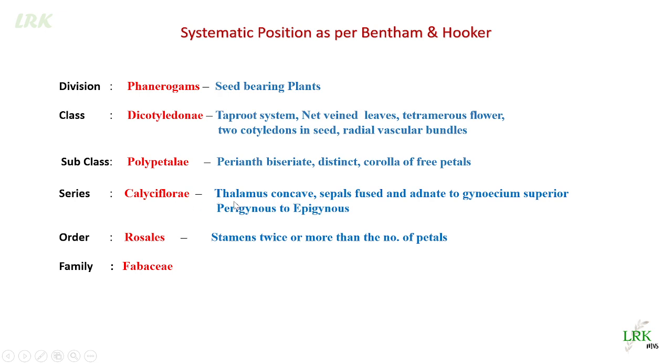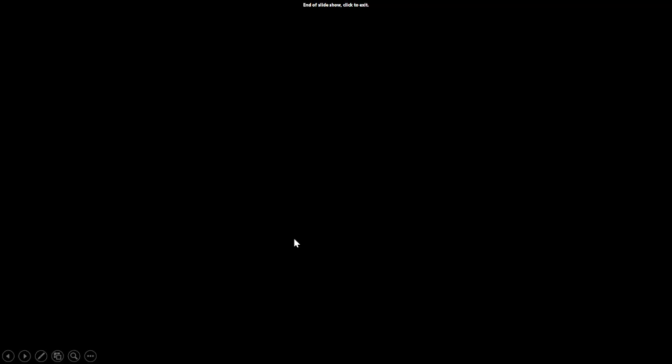Then Calyciflorae: thalamus concave, sepals fused and adnate to the gynoecium, and superior or perigynous ovaries. By these characters, we can keep this family in the Calyciflorae series. The order has stamens twice or more than the number of petals, so they are placed in Rosales. And with the papilionaceous corolla and piston mechanism, we include this in the Fabaceae family. So this is regarding the Fabaceae family, very important.